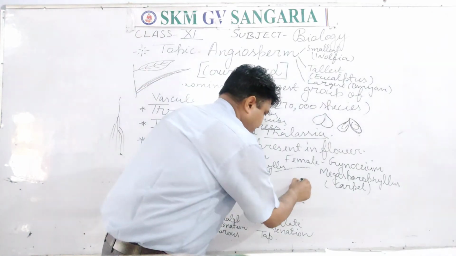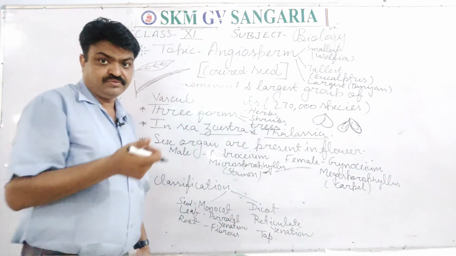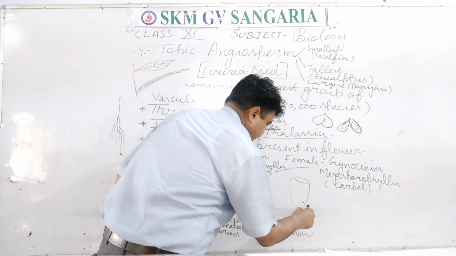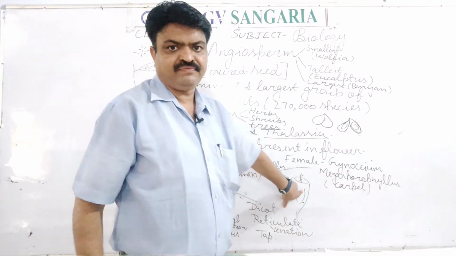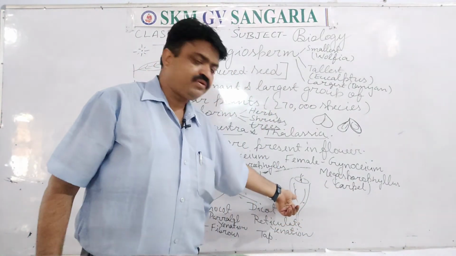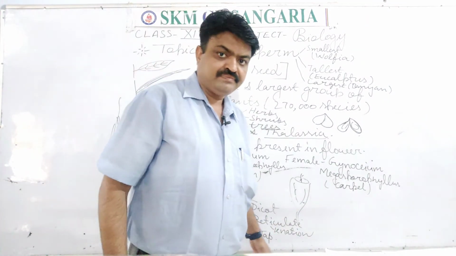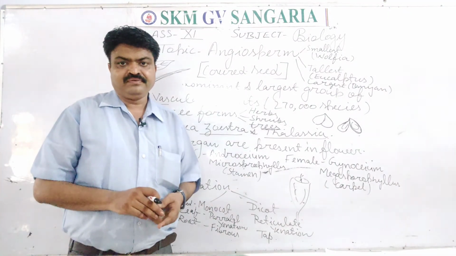Like the carrot root and the radish root. They have this type of thick and fleshy root. So tap root is found in dicots and fibrous root is found in monocots.